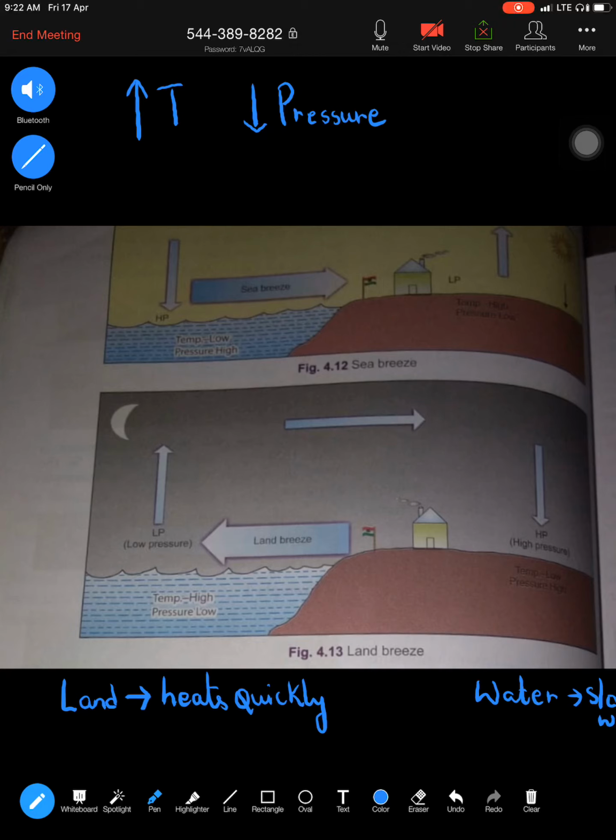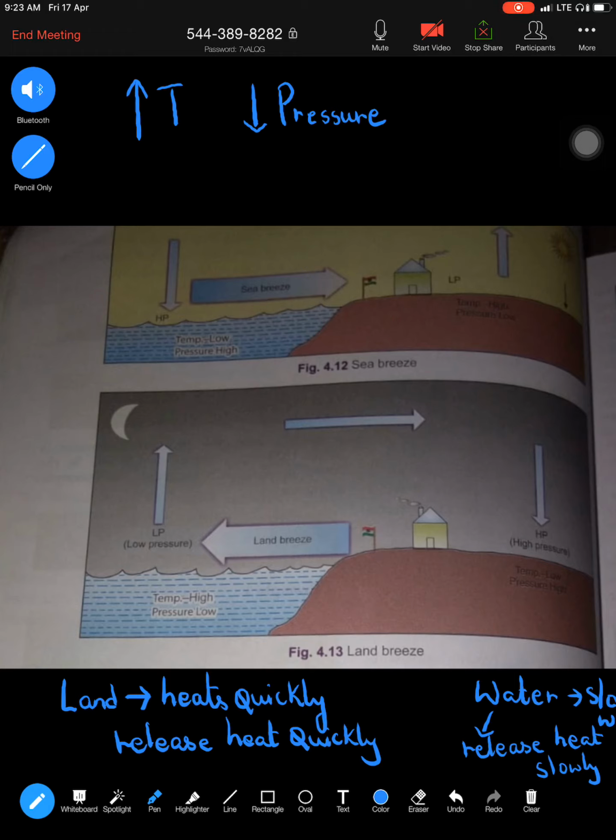At the same time, it releases heat also quickly. Whereas water is just the opposite: heating slowly, and at the same time releasing heat slowly. That is the difference between the heating capacity of land and water.